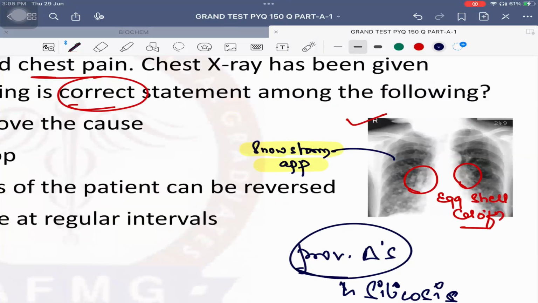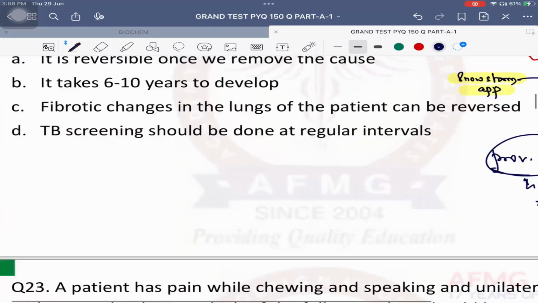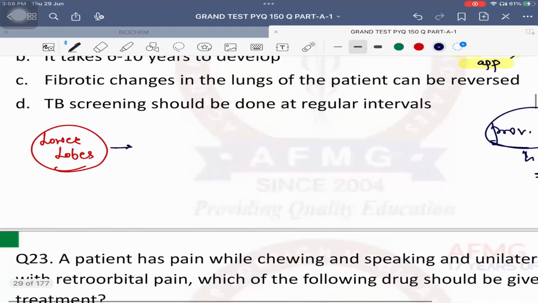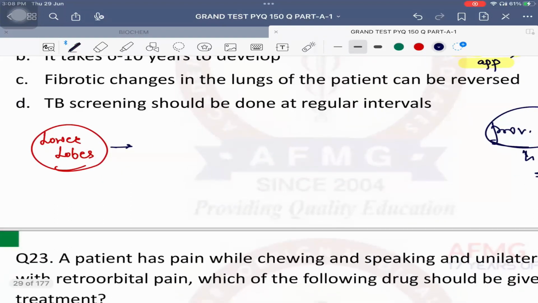That's important. If they ask you the only pneumoconiosis which involves the lower lobes, because all other pneumoconiosis involve the upper lobes of the lung. The only pneumoconiosis involving the lower lobes. Answer is asbestosis. Very good. Asbestosis is due to asbestos exposure, and it is seen in which industry worker?